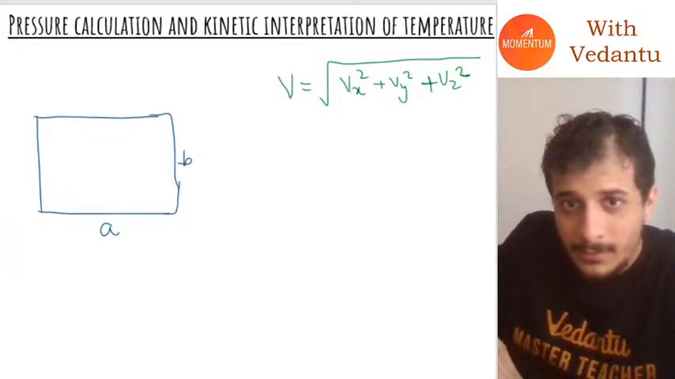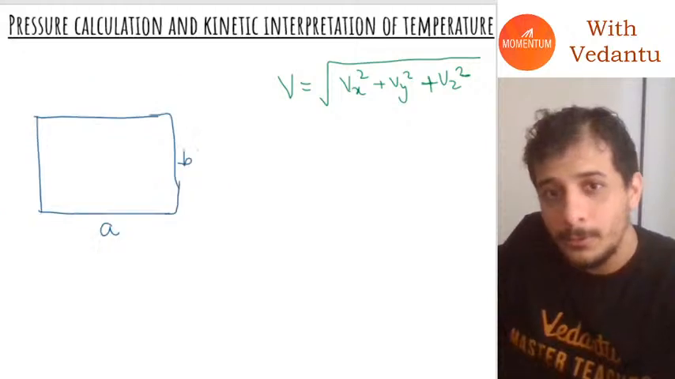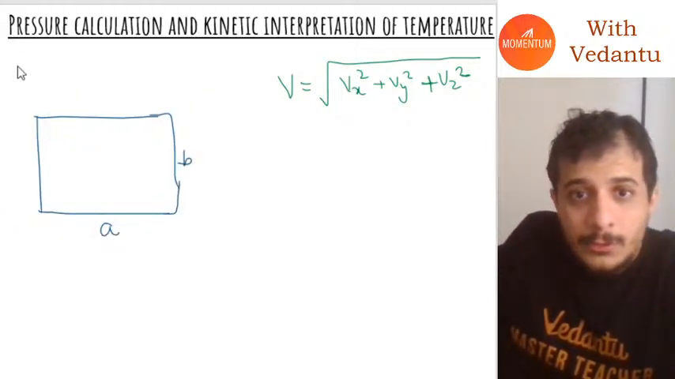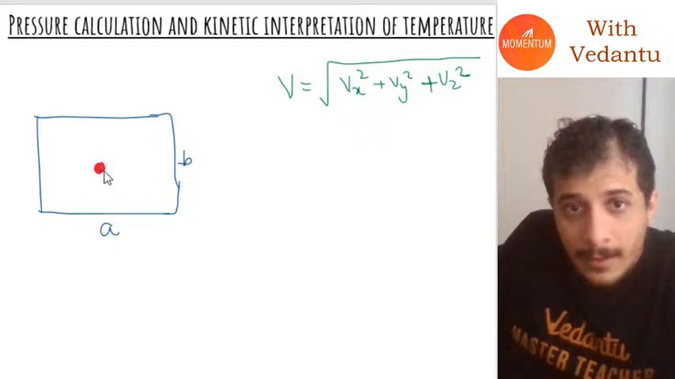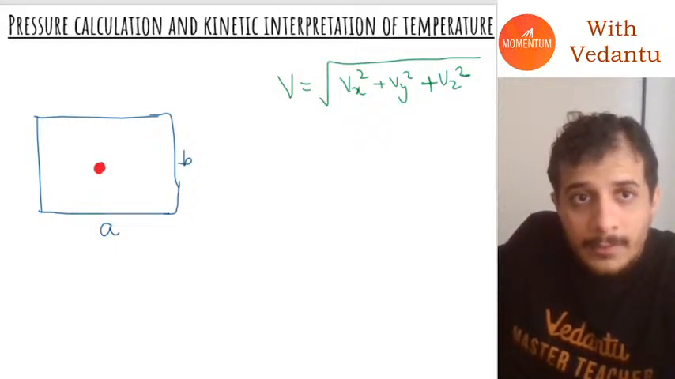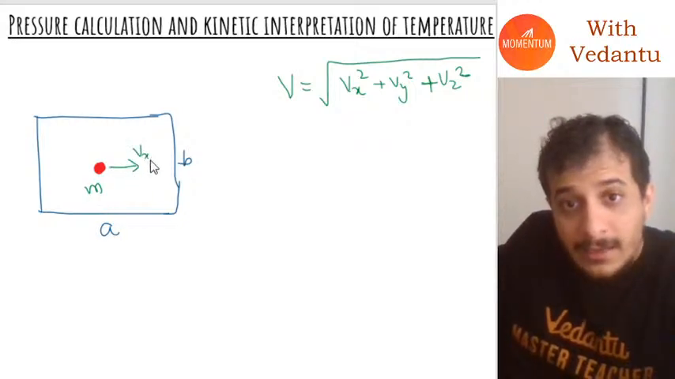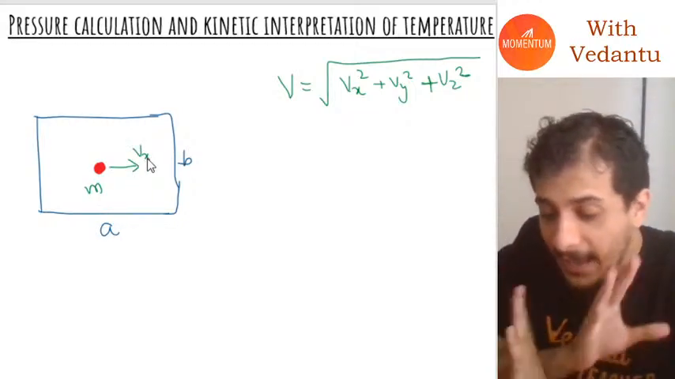Can you see that? I hope you guys can see that. And let's say the molecule is inside here and it has mass m and velocity vx. It has velocity vy and vz as well.